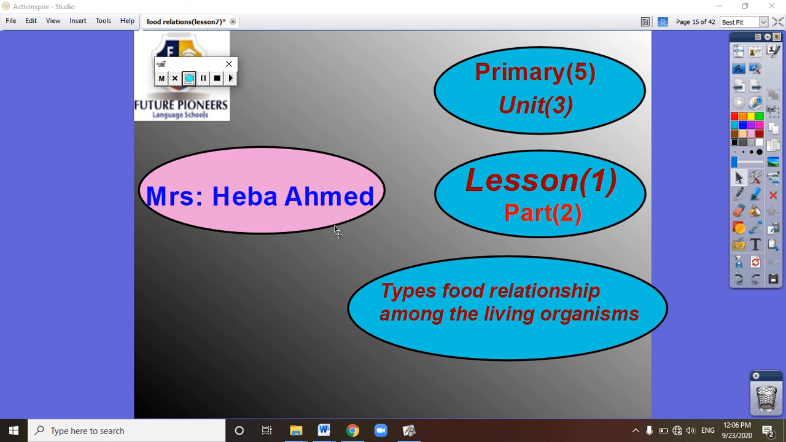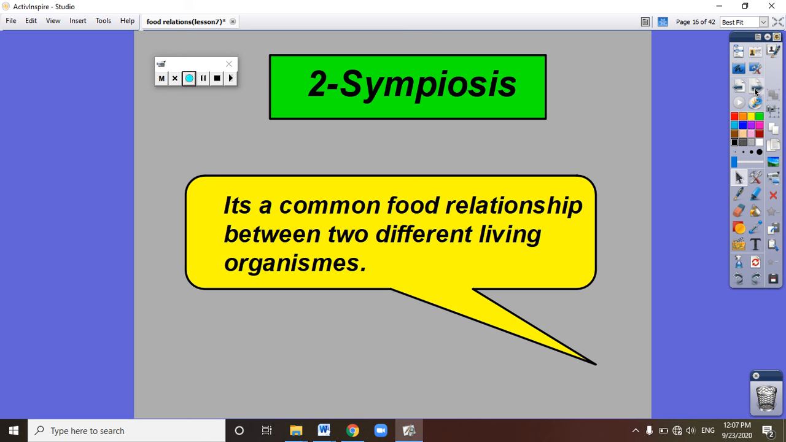Today we will take part 2 from lesson 1 in unit 3, which is talking about food relationships. In the first part, we took the predation food relationship, and we know the meaning of predation. We took predation in plants and in animals, and we know the ways that animals escape from their enemies, by camouflage and mimicry.